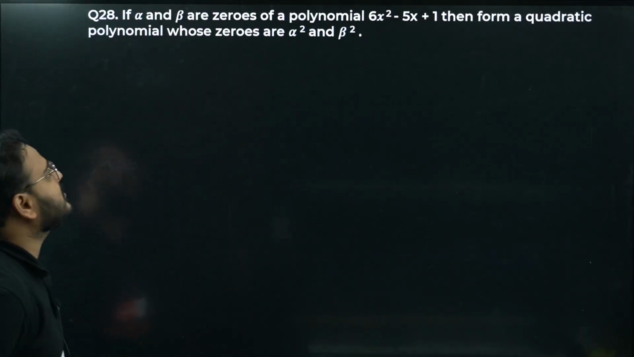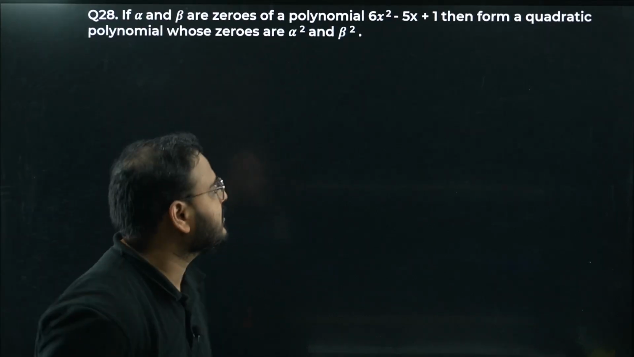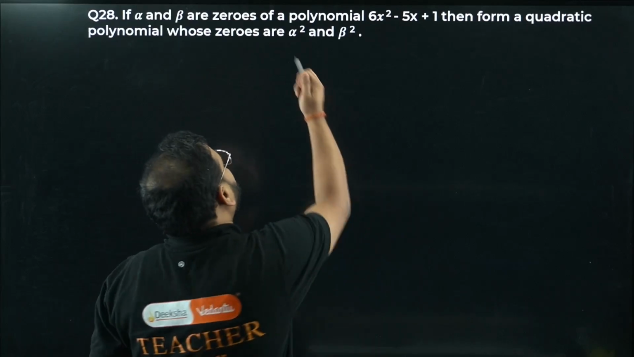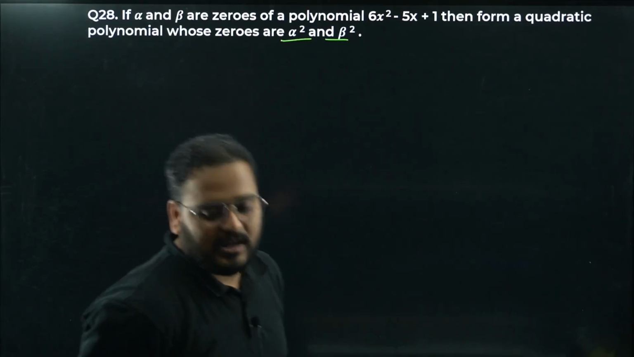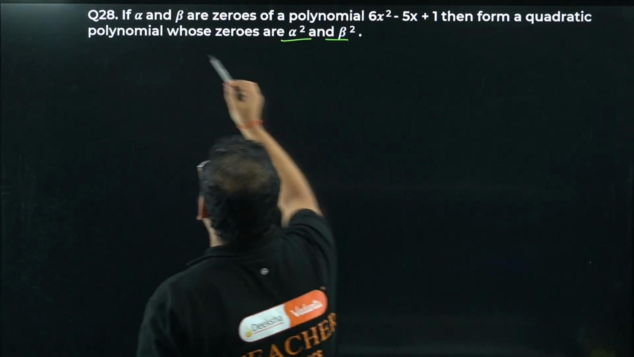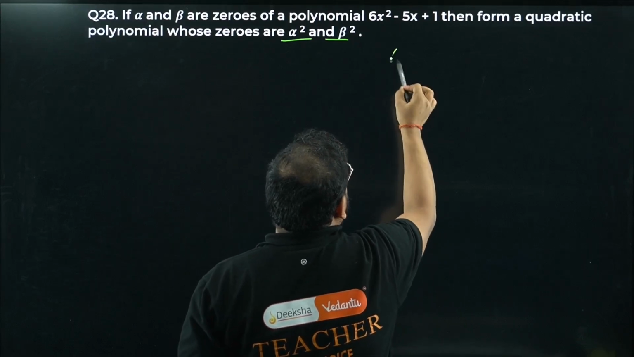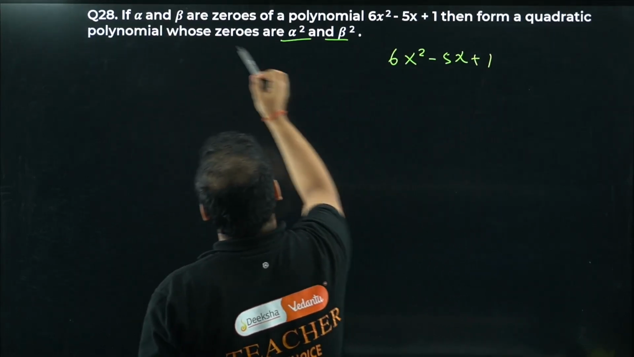If alpha and beta are zeros of the polynomial 6x square minus 5x plus 1, then form a quadratic polynomial whose zeros are alpha square and beta square. A simple question. If you know the zeros, we can find the sum and the product of the zeros. So let's write this polynomial first: 6x square minus 5x plus 1.